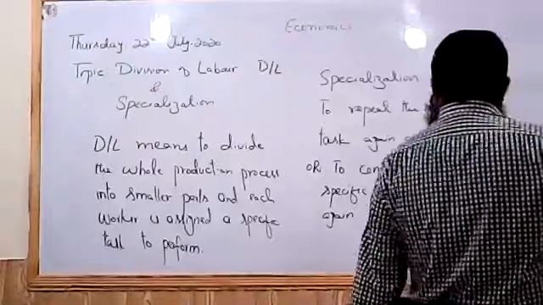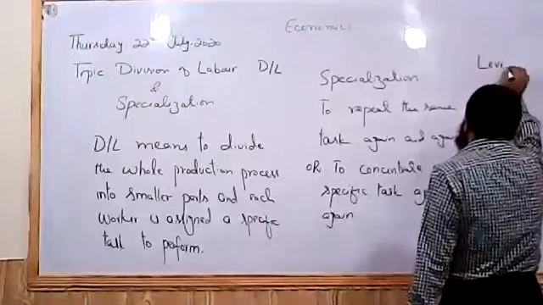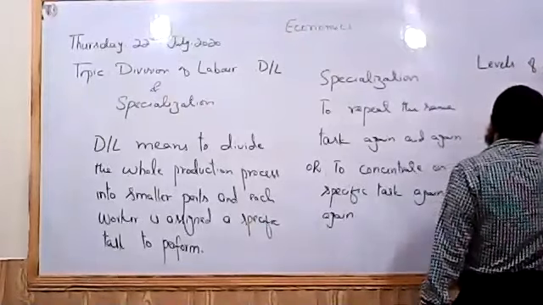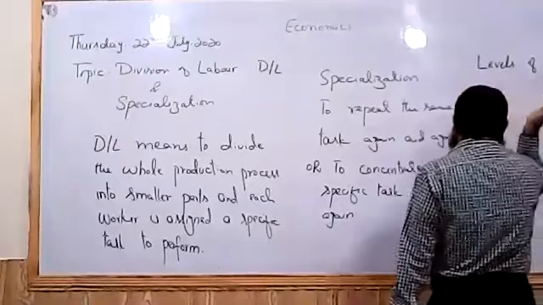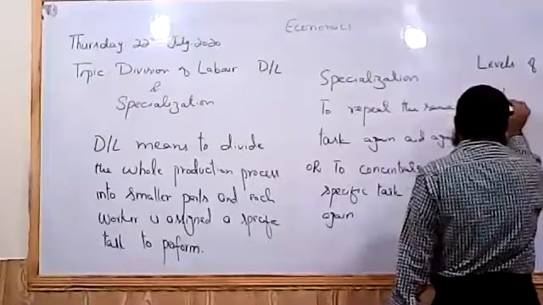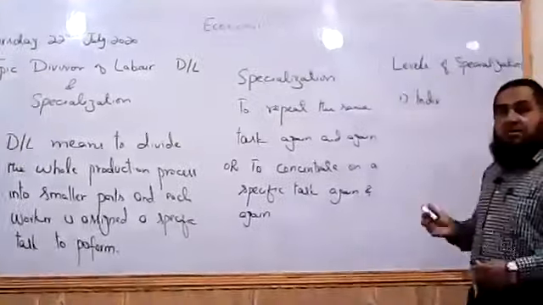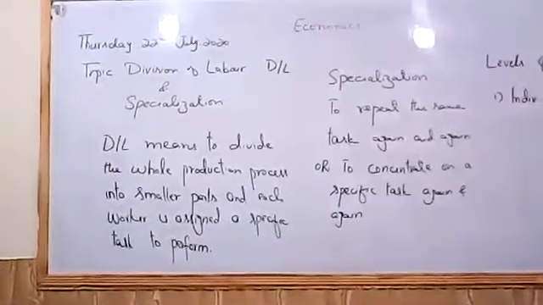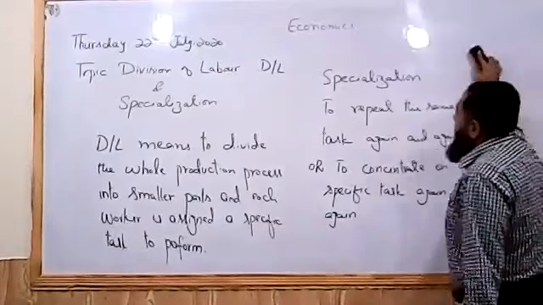Okay, now I come towards the different levels of specialization. What are those levels? There can be three levels of specialization. Is it covering? No. Okay, I use the other part of the board because it is not covered by our camera lens.